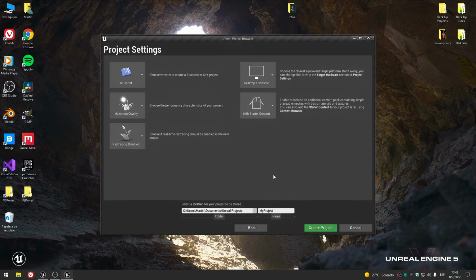And here at project settings, you can select whatever you want. I will just start with maximum quality, no ray tracing, and no starter content, because we don't need anything of that. And the project name will be whatever you want, but I will call it character creation. Okay, and in this case I have to call it character creation Unreal Engine 4 because I already have that name in the Unreal Engine 5 project, but call it whatever you want.